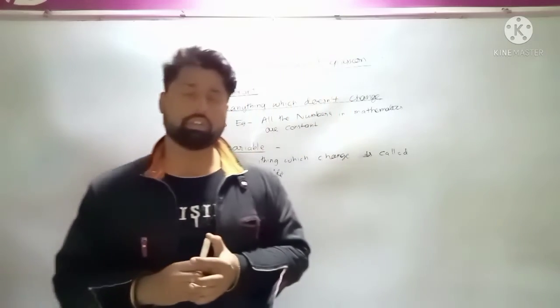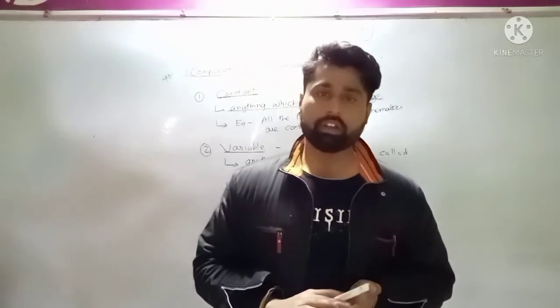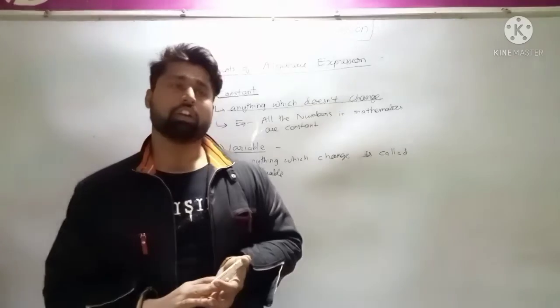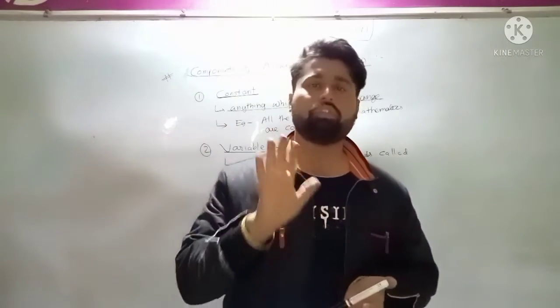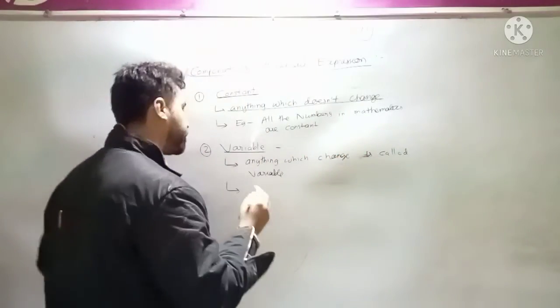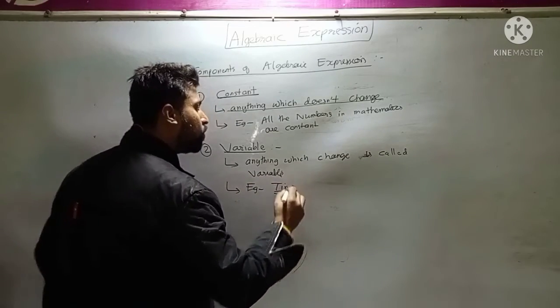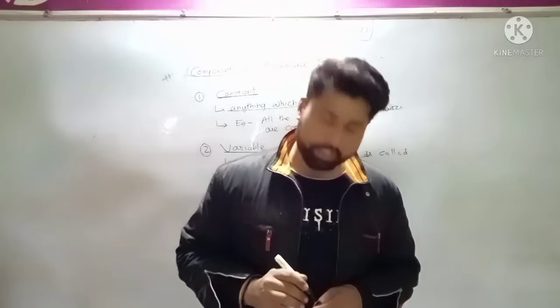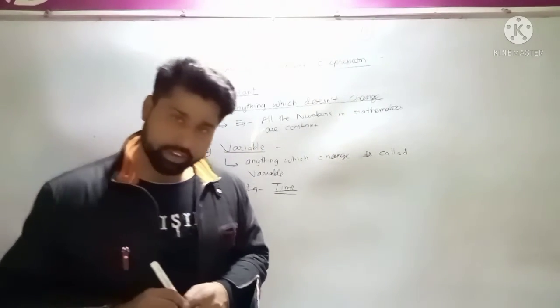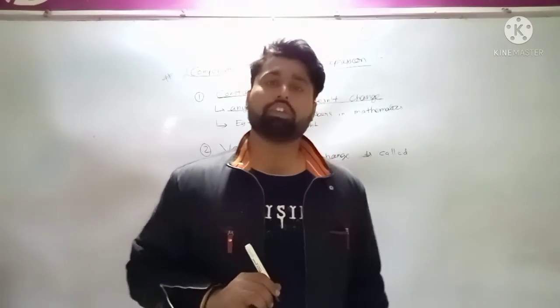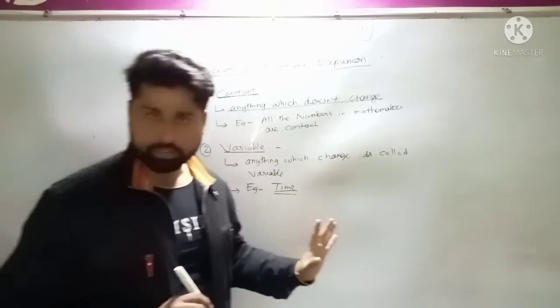So think about some other examples of variable around you. The best example of variable is what? That is the time. Time is the best example of variable around us. Time always changes. It changes from second to second. It changes from millisecond to millisecond. So time is the best example of variable.